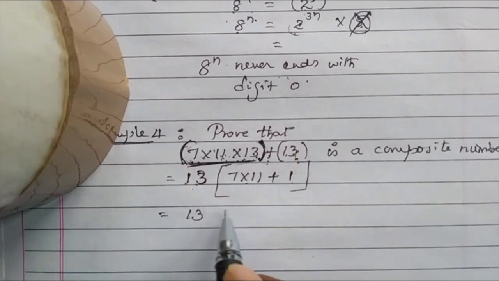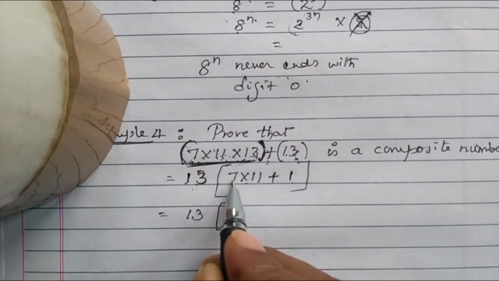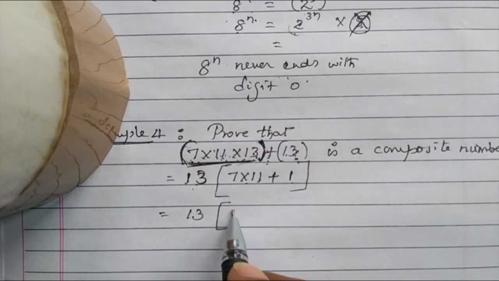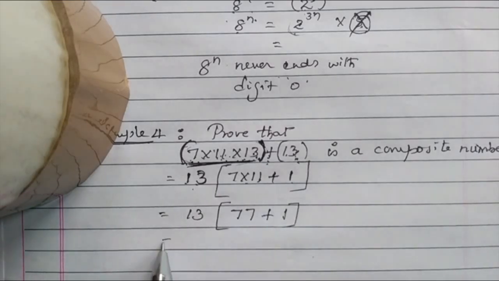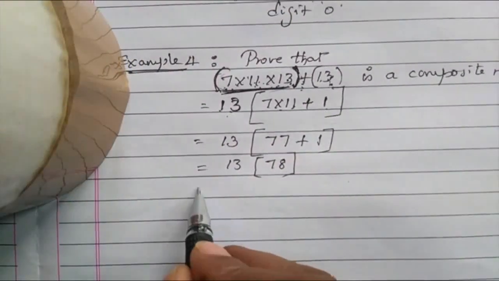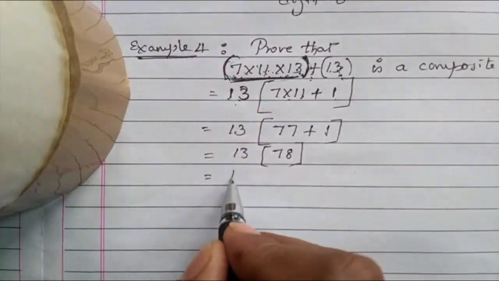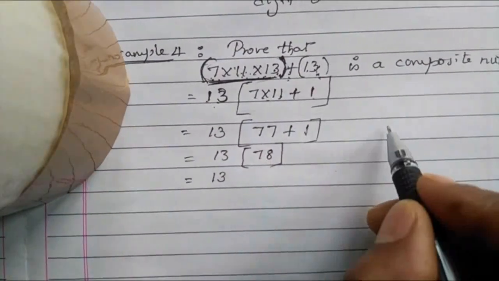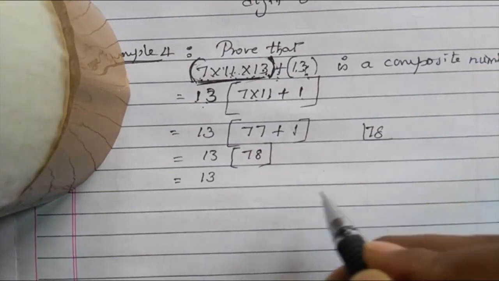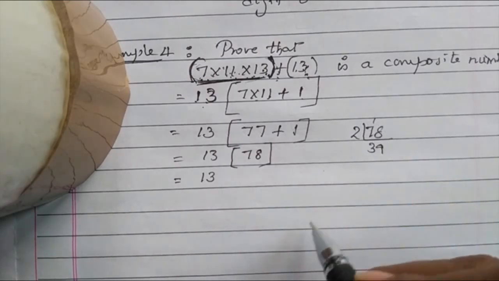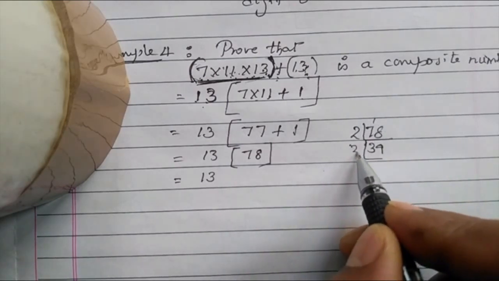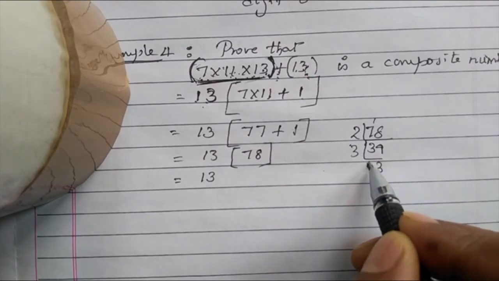Next, 7 into 11 becomes 77, plus 1. 13 into 77 plus 1, that is 78. Now what we need to do? 13 is already a prime number, so we go for the factorization of 78. 2 3s are 6, 2 9s are 18, 3 1s are 3, 3 3s are 9.